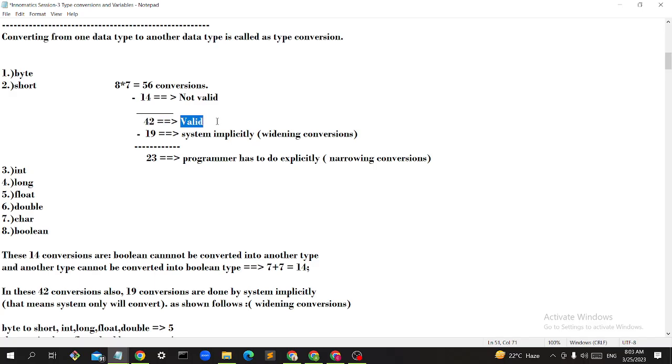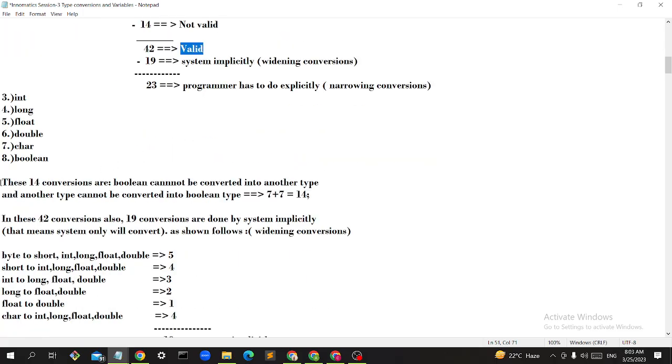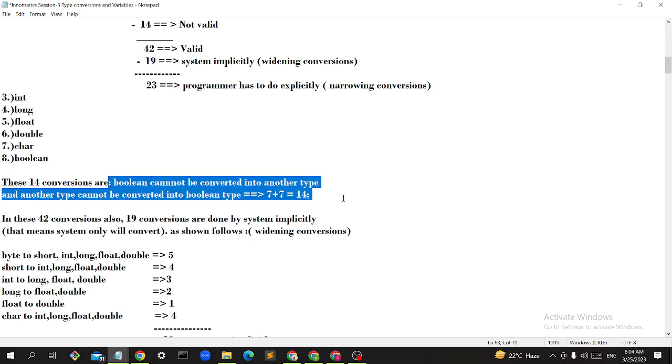In these 42 conversions also, we are dividing. Some are done by the system automatically, and some need to be taken care of by the programmer explicitly. So what are those system conversions and what are those programmer conversions, I will discuss now. Boolean cannot be converted into other types and vice versa, so 14 are minus, and 42 conversions are there.